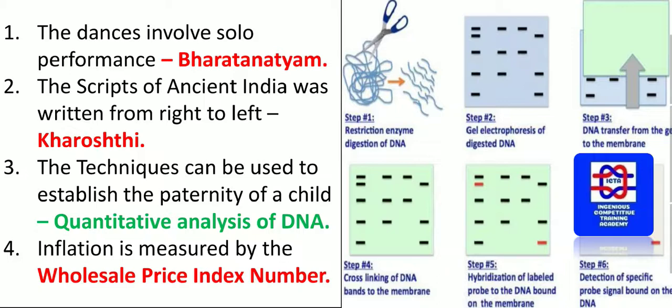The scripts of ancient India were written from right to left. We know that whatever we write, that is the Devanagari script, is from left to right. But in ancient times, Kharoshti was the one which was written from right to left. Devanagari script is from left to right. Even Urdu is written from right to left.